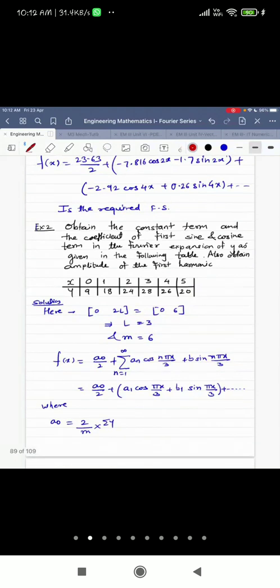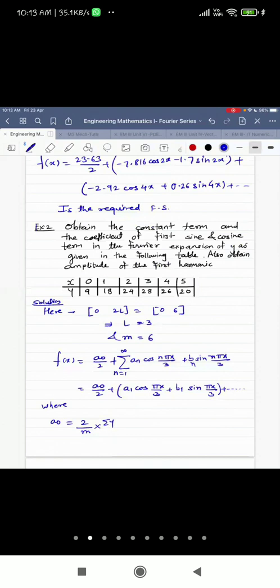And then since cosine and sine both the terms are required, it is a naught by 2 plus an cos n pi x by L. Now L is 3, and bn sine n pi x by L, right? So since it is asked to find only the first term in the Fourier expansion, we'll write it as a naught by 2 plus a1 cos pi x by 3 plus b1 sine pi x by 3. Okay. Now see what is M here.